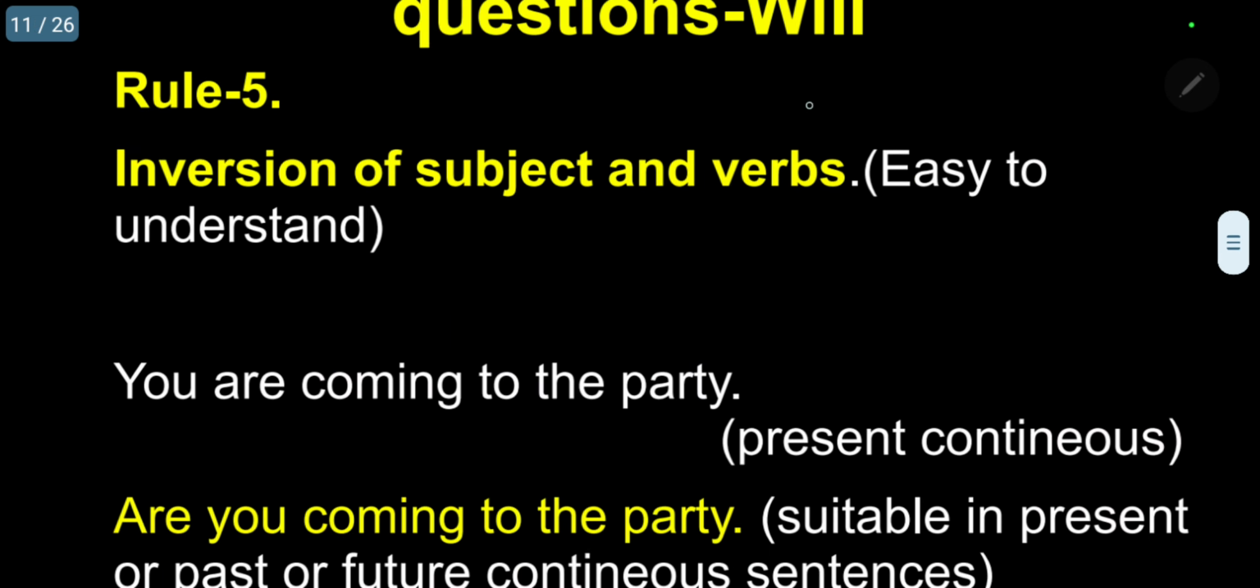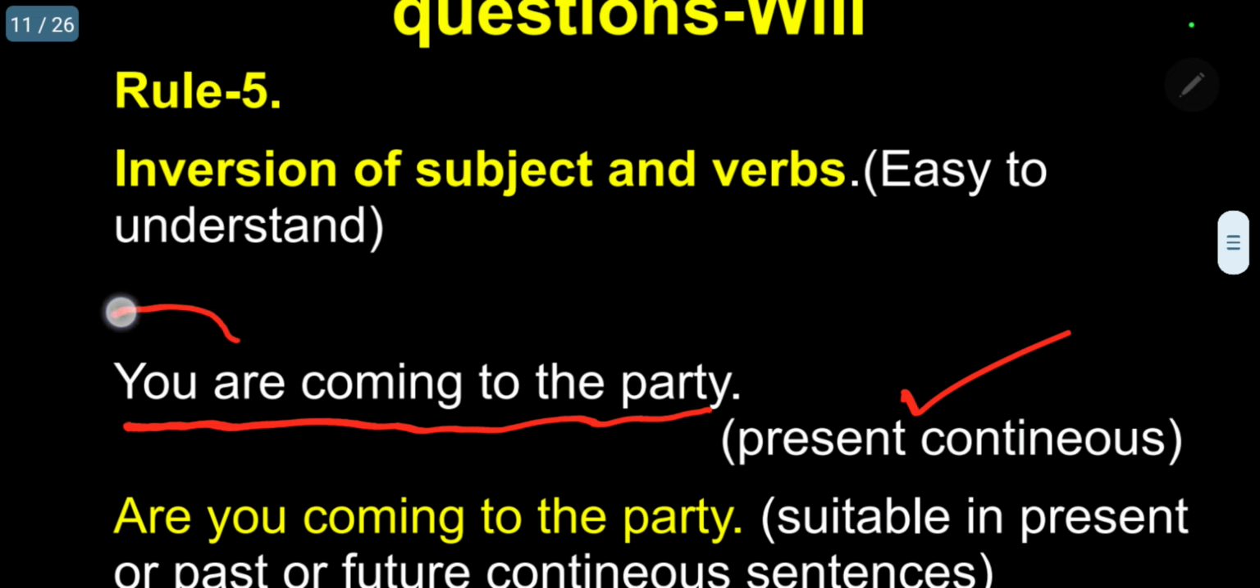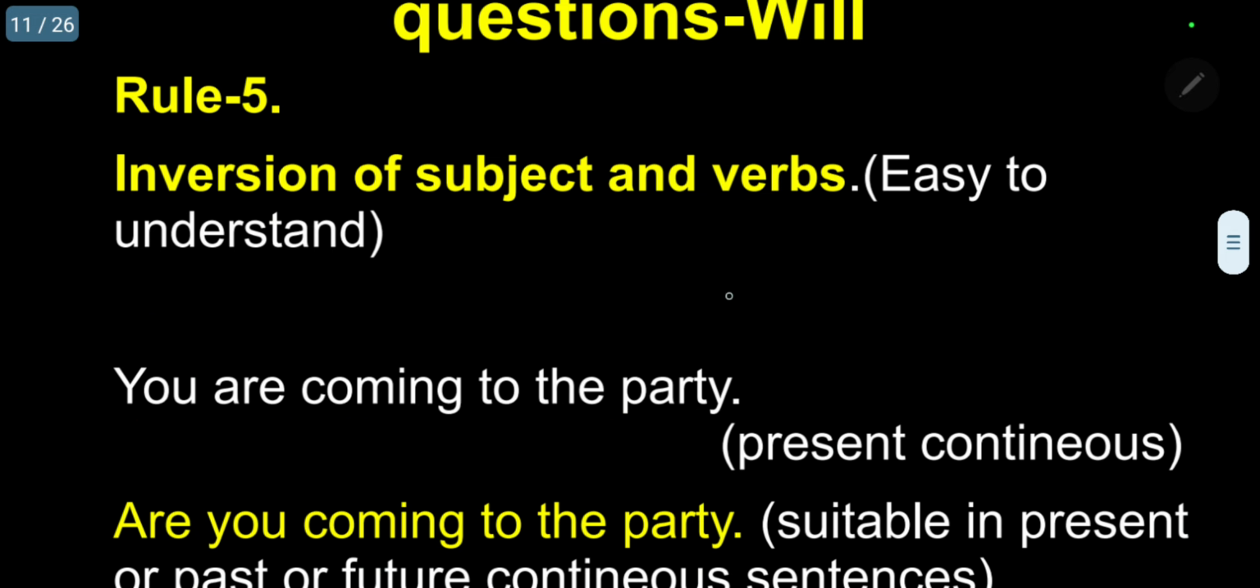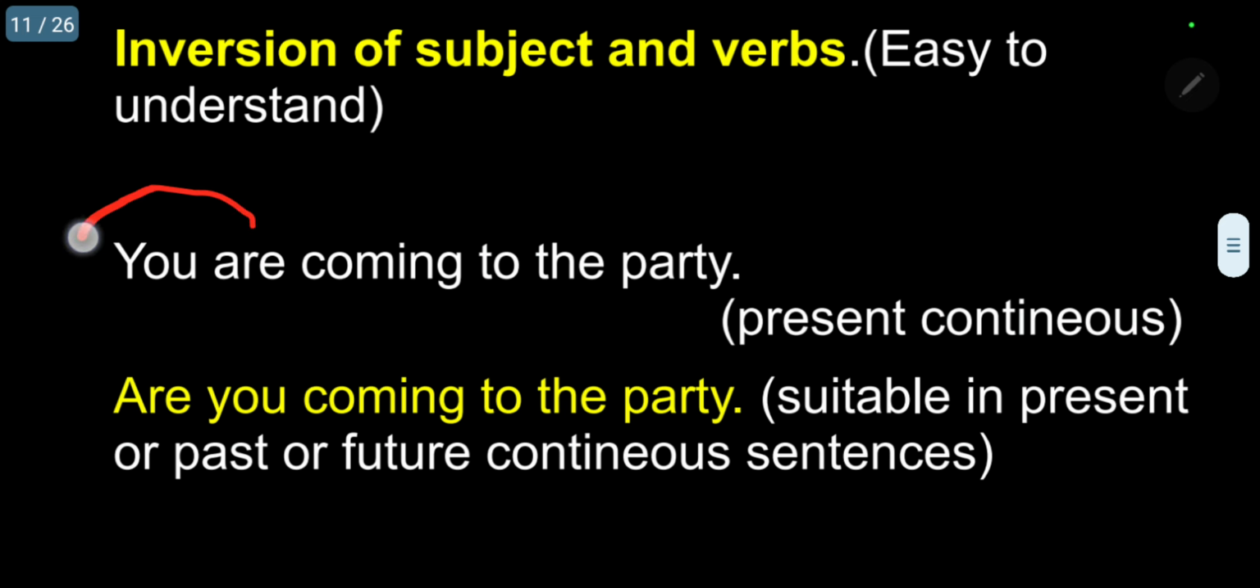Rule 5. Inversion of subject and verb. Easy to understand. So, this is a simple sentence, present continuous. You are coming to the party. நீ விருந்துக்கு வந்து கொண்டிருக்கிறாய். Simple sentence. So, now how to raise a question for this sentence? Simply you put this are in front. Change the position. Are. So are you coming to the party?